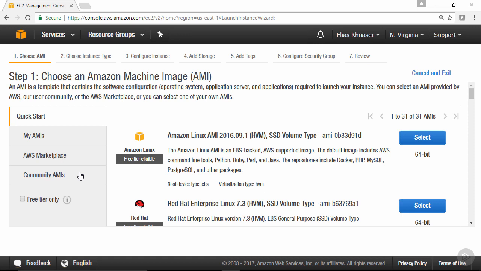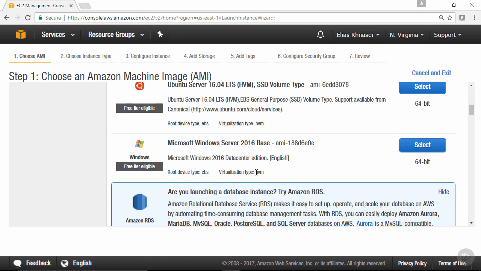For example, if Citrix or F5 have appliances that they want to make available, you can acquire those from the Marketplace. Community AMIs are where others have maybe created AMIs that you can leverage for specific things. You can also have your own AMIs that you configure and upload, or that you save in here for repeated use. Now, for the purposes of our example, I'm going to scroll down here to the Microsoft Windows Server 2016 beta. I'm going to select that.